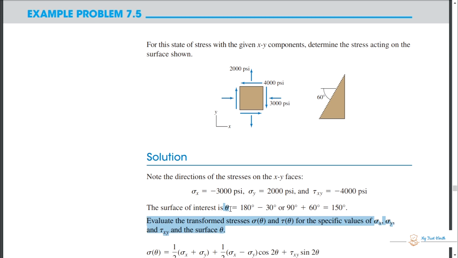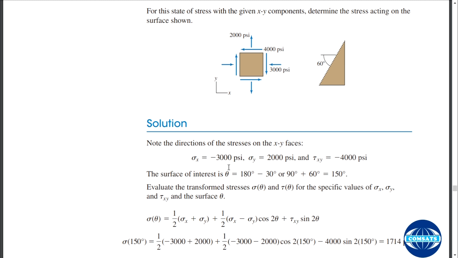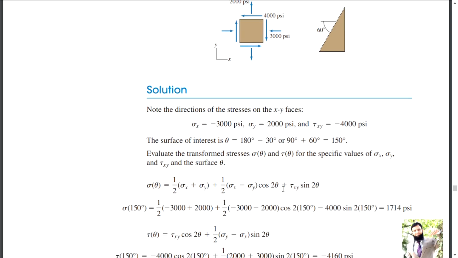This angle is what angle? This is the angle formulated with the positive x-axis, and you move counterclockwise and come to a point where an arrow is applied perpendicular to this inclined surface. Got it? Okay. Now evaluate and transform stresses, sigma theta and tau theta, for specific values of sigma x, sigma y and tau xy, oriented at surface theta. So these are your equations.